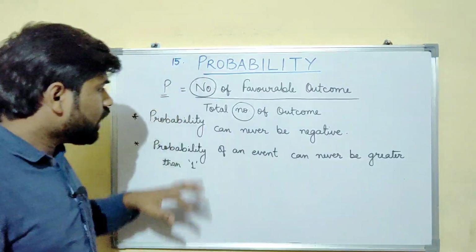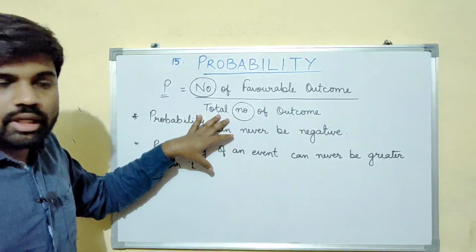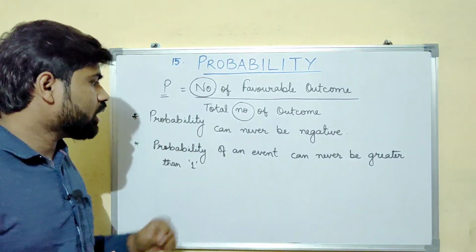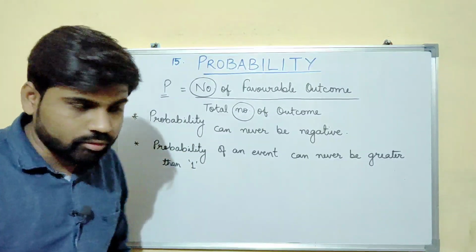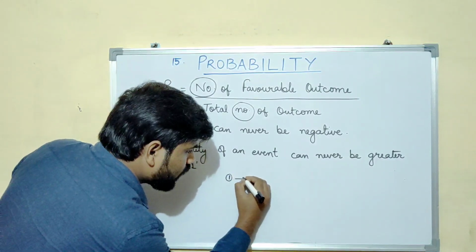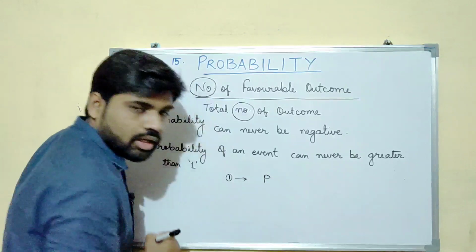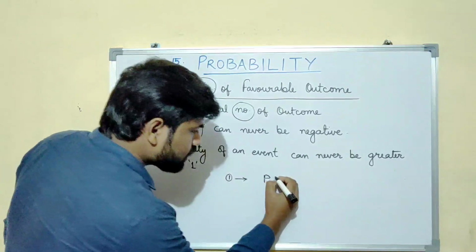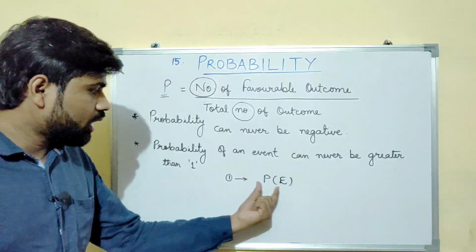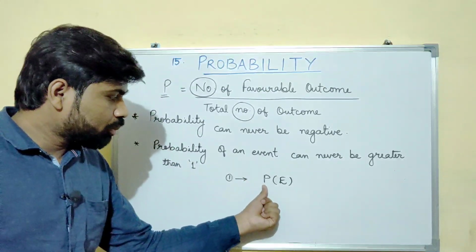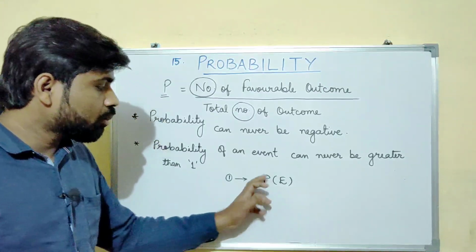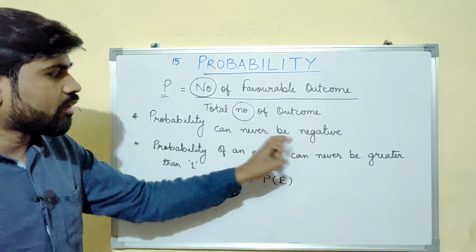Okay, so let us try to combine the first and the second sentence. The first sentence is that probability can never be negative, right? From the first statement, we can conclude that the probability of an event, let us denote this as P(E), which is read as probability of an event E, can never be negative.